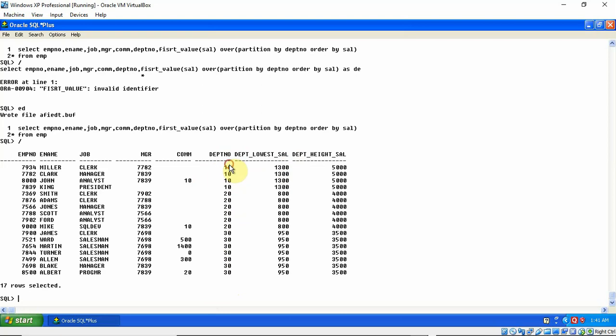For the 10th department I can get the lowest salary, that is 1300, and the highest salary is 1500. And you can match it with your employee table.